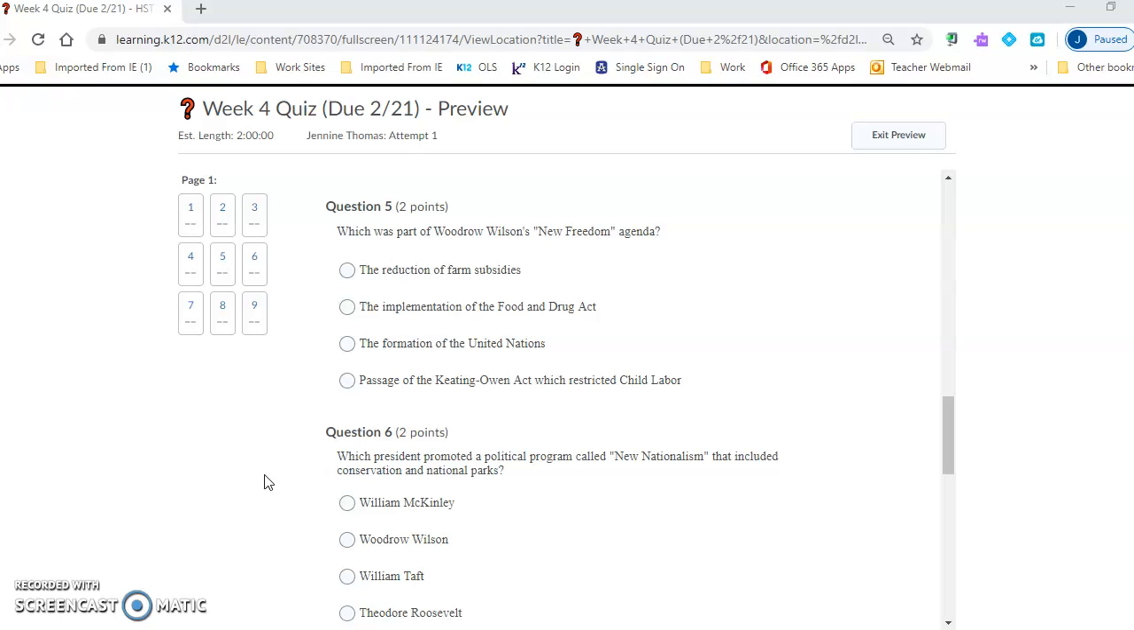Which of the following was part of Woodrow Wilson's New Freedom agenda? The reduction of farm subsidies, the implementation of the Food and Drug Act, the formation of the United Nations, or passage of the Keating-Owen Act, which restricted child labor?